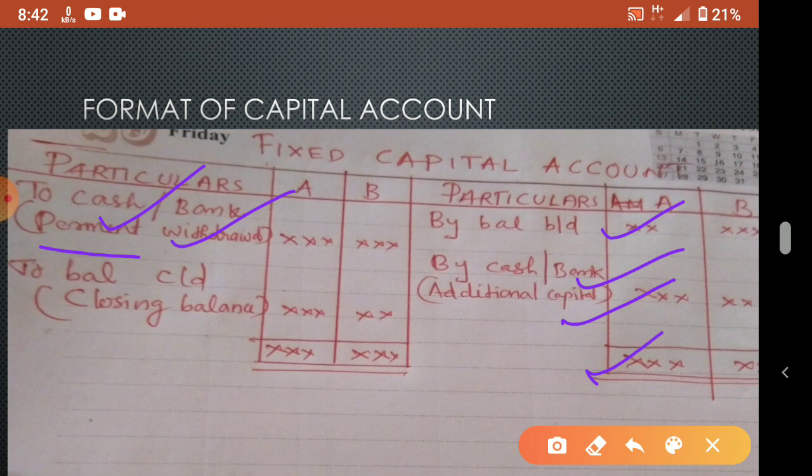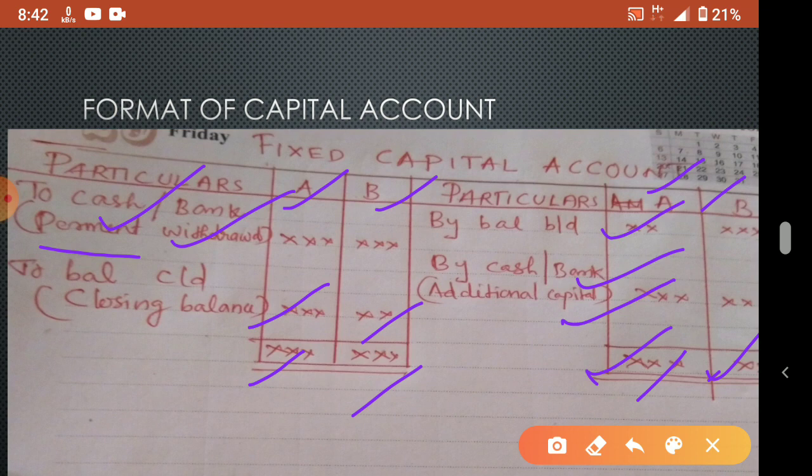Now you can total it for both partners, A and B. Instead of amount, you write the partners' names here. Total it, then bring it here, then balance it. So this is the closing balance. This is the way we prepare the capital account.